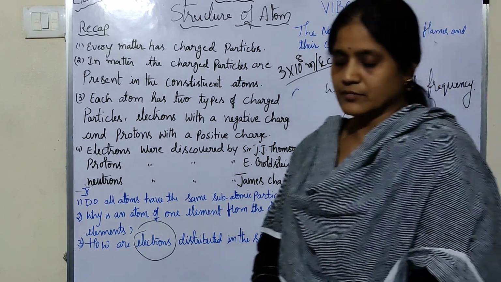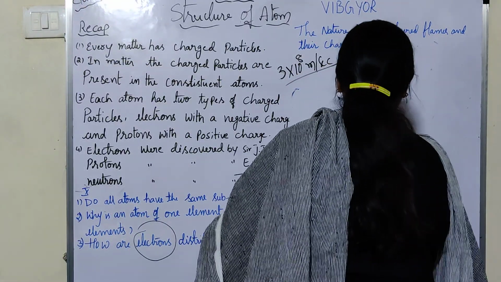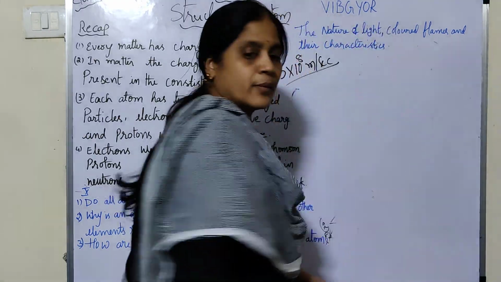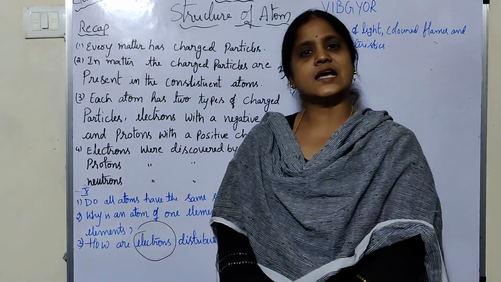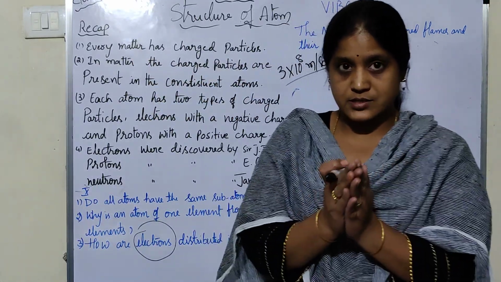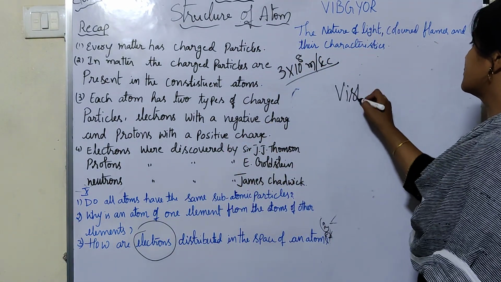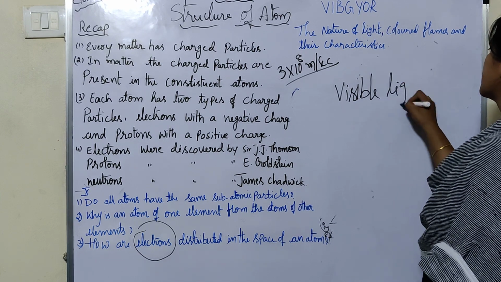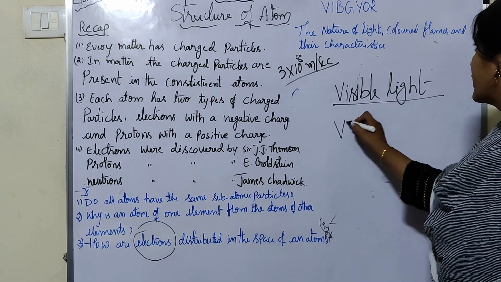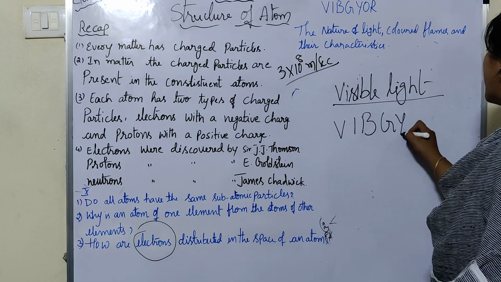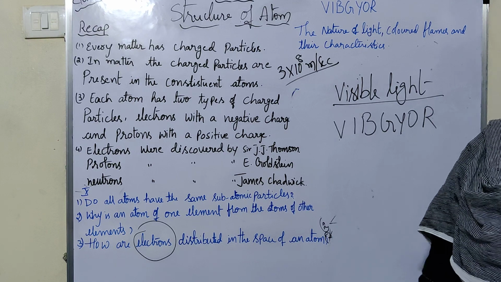Next, one more point. Coming to the electromagnetic wave, a part of it that we can see we call visible light. In this visible light, you can see 7 colors. What are they? VIBGYOR: violet, indigo, blue, green, yellow, orange and red.